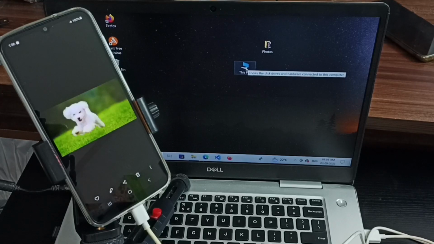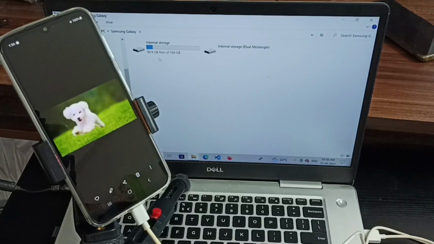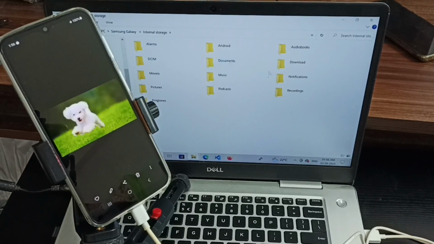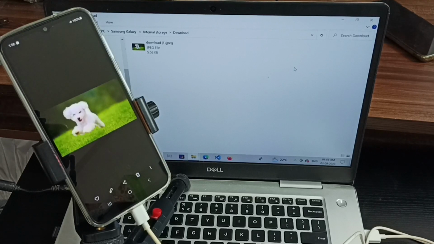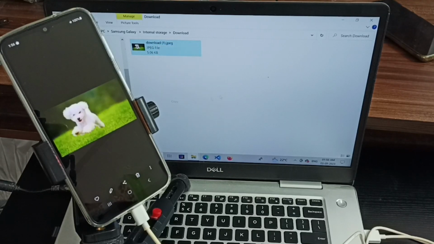Again open this PC folder, then go to Samsung Galaxy, then go to internal storage, then go to download. So this is the location where that image of the dog has saved. So let me copy this. Okay, copied. Now I have copied that image from the phone.